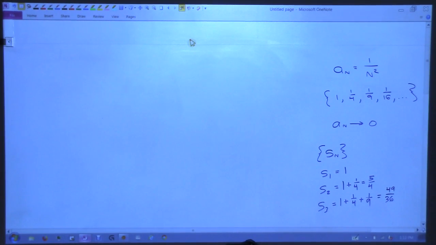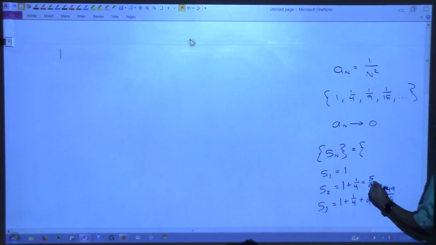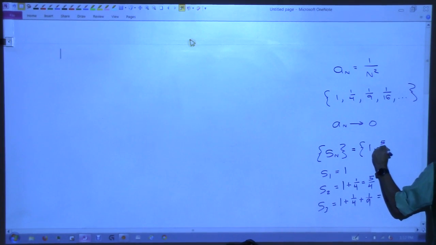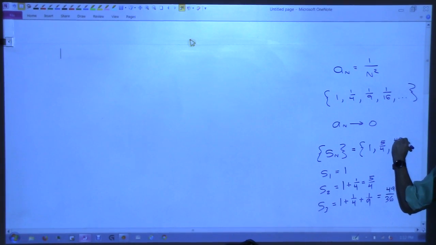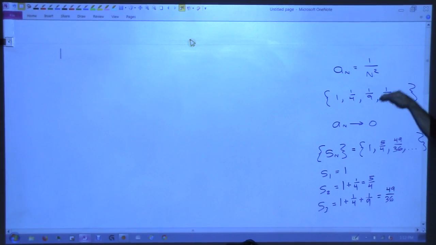Yeah, whatever, who cares, right? I'll have the computer verify. But we get a new number, right? And we could keep doing this, right? So S sub n is equal to, right now, this sequence 1, 5/4, we think 49 over 36, dot, dot, dot. We know this sequence converged to 0, didn't it?